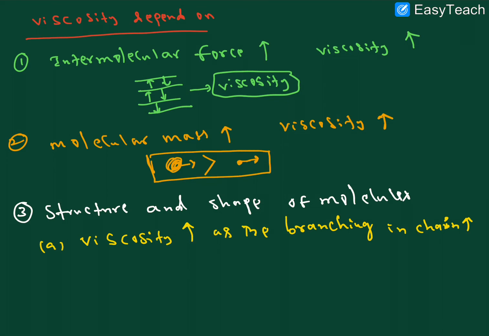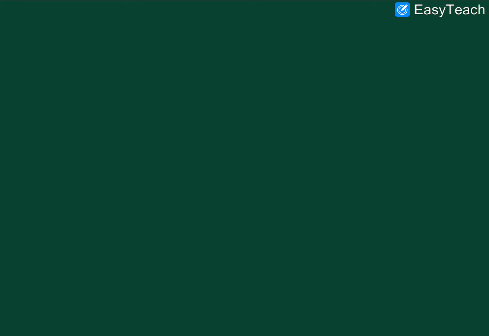If the branching of the chain increases, the viscosity also increases. For example, when a molecule has more branches, it can easily attract these forces, so its movement is less and viscosity is more. And next one, shape of molecule, part B.